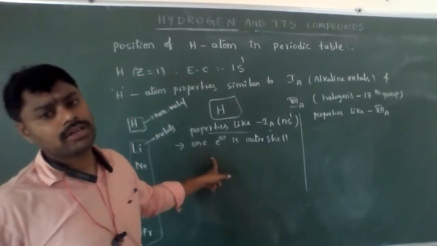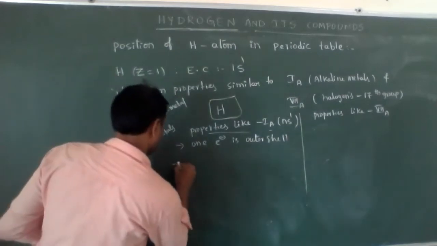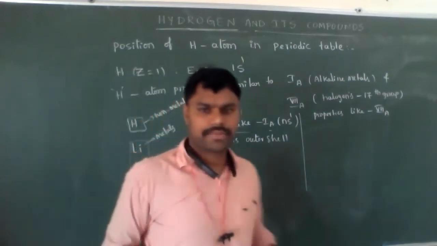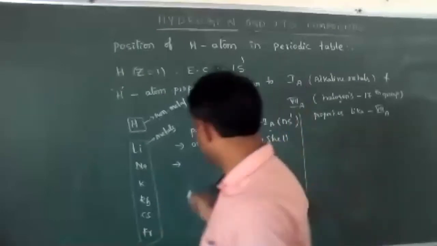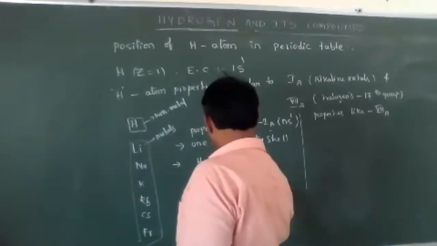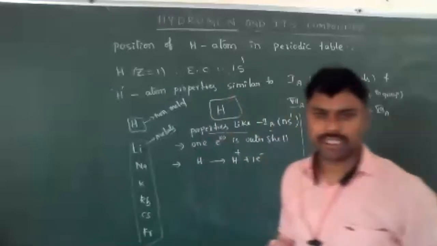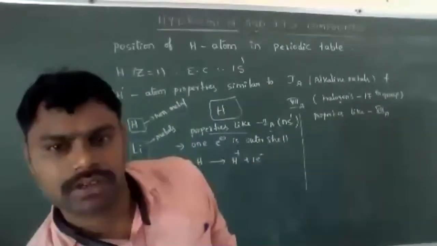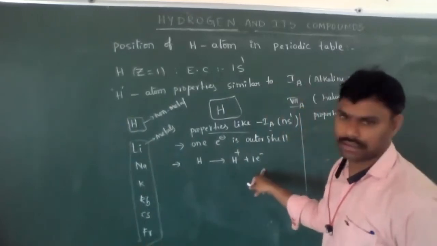So hydrogen atom also has one electron in the outermost shell. Alkaline metals can lose one electron very easily, forming a monopositive ion. So hydrogen atom also can lose one electron to form a monopositive ion.